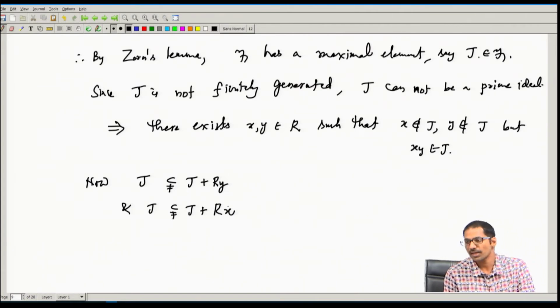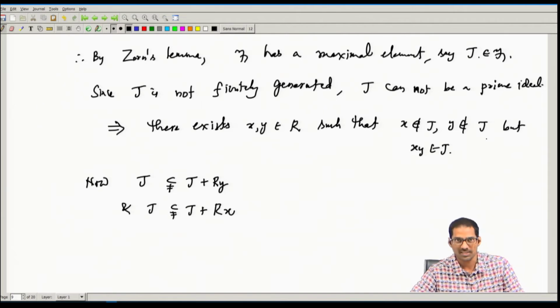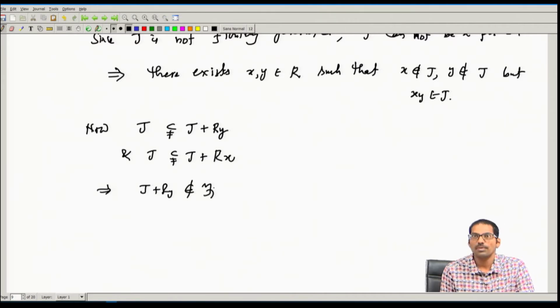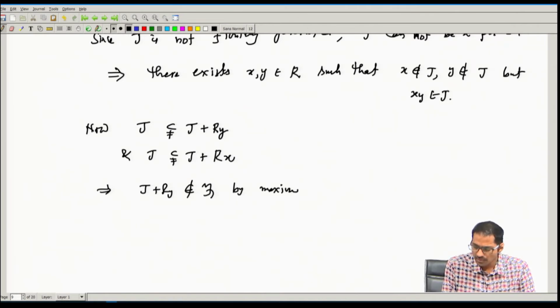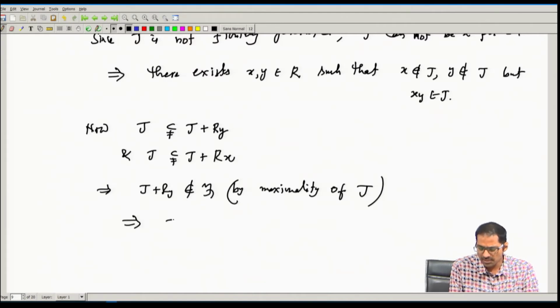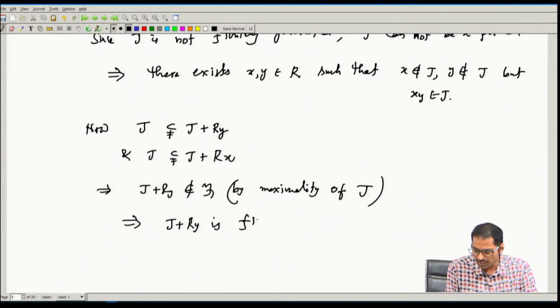Because x and y do not belong to J, therefore these strictly contain J. So, J plus Ry does not belong to F, by maximality of J. That means that J plus Ry is finitely generated, right?